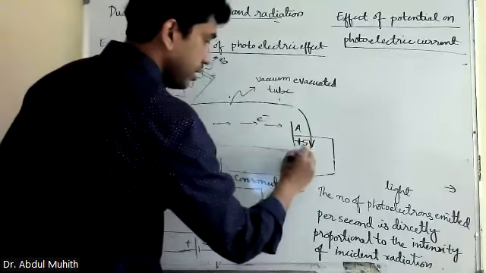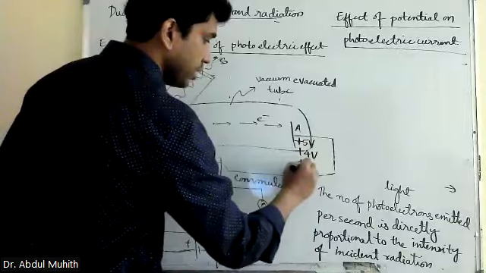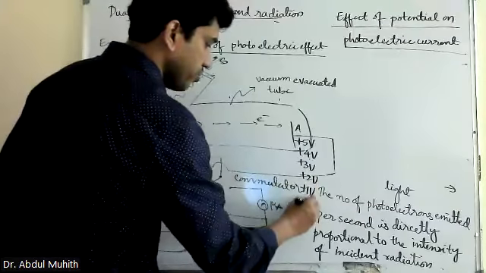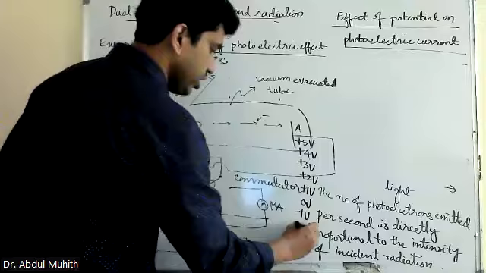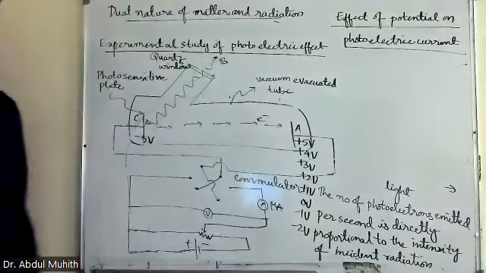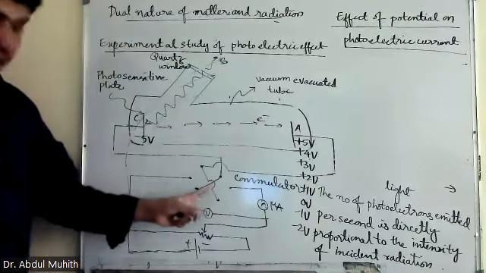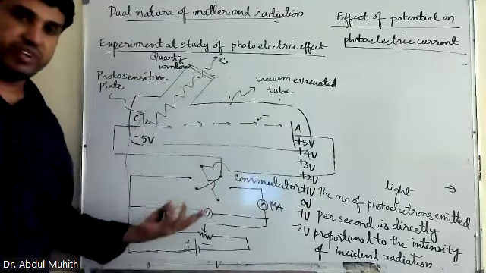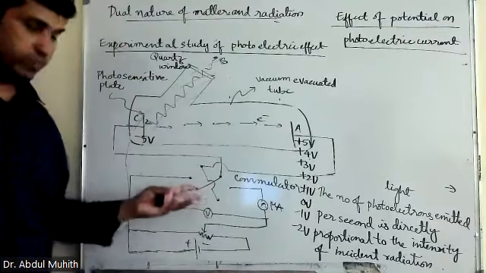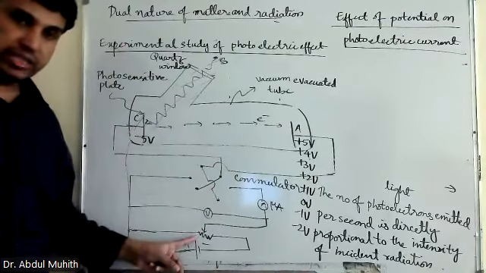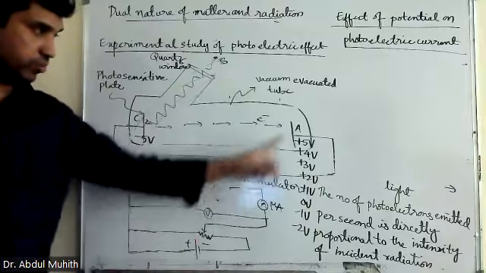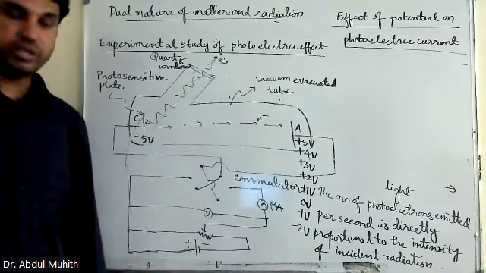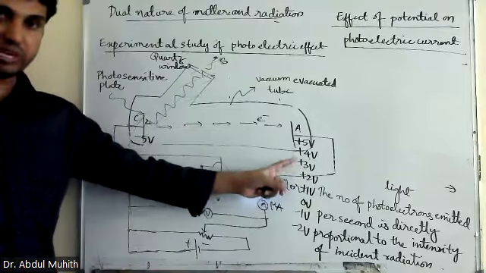Now we are decreasing the potential: 4, plus 3, plus 2, plus 1, 0, minus 1, minus 2. We keep on going like this. Is that clear? We are not touching this one. For that purpose only we are using the commutator. You may be asking, sir, earlier why did you take this commutator? The purpose of the commutator is only for changing the potential of the anode. So now I am going to change it, +5, +4 like that.